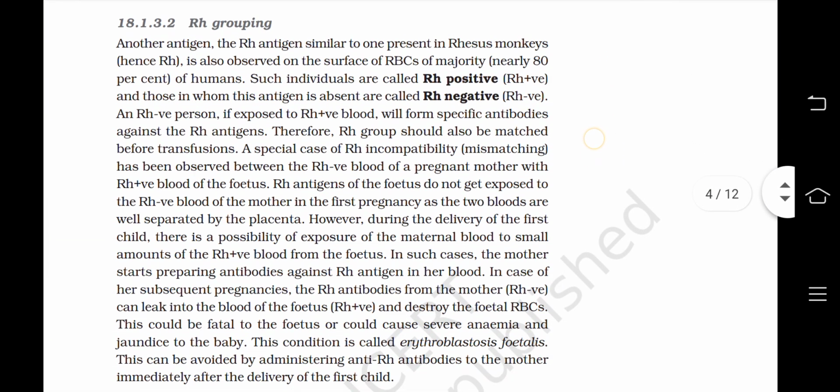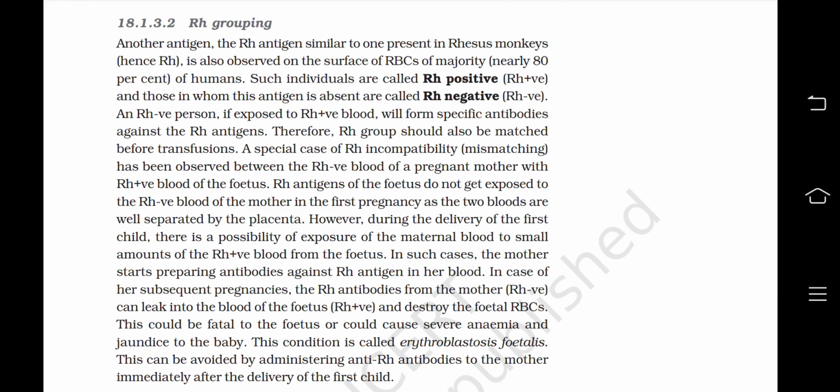Now Rh grouping. Another antigen, the Rh antigen, similar to one present in the rhesus monkey, hence Rh, is also observed on the surfaces of RBCs of the majority, nearly 80% of humans. Such individuals are called Rh positive, and those in whom this antigen is absent are called Rh negative. An Rh negative person, if exposed to Rh positive blood, will form specific antibodies against the Rh antigen. Therefore, the Rh group should also be matched before transfusions.